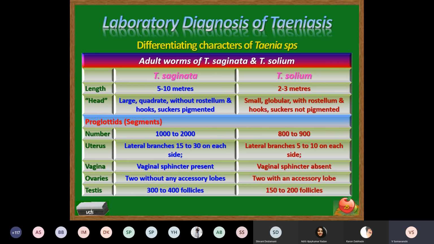Whereas in case of Taenia solium, 2 ovaries are present with the accessory lobe. Testis, it is about 300 to 400 in number follicles, and in case of Taenia solium, it is less.